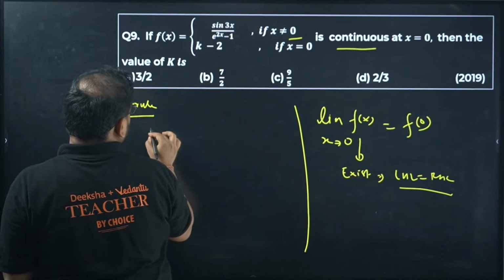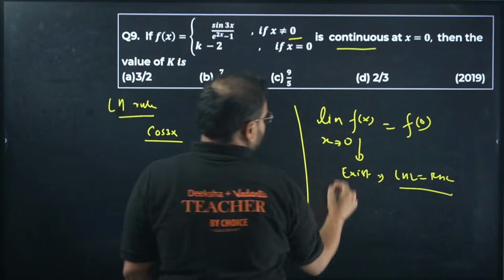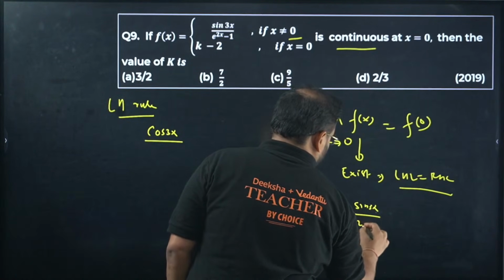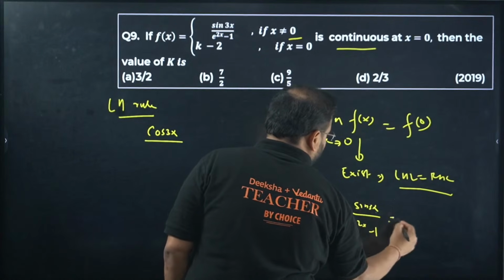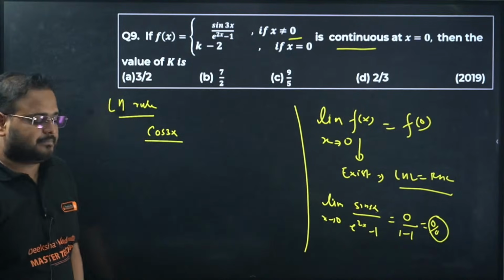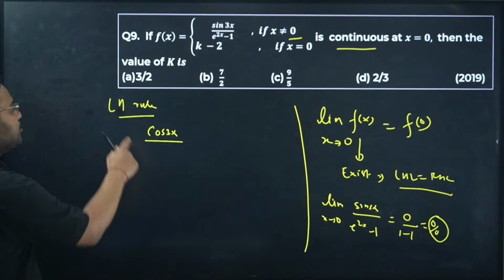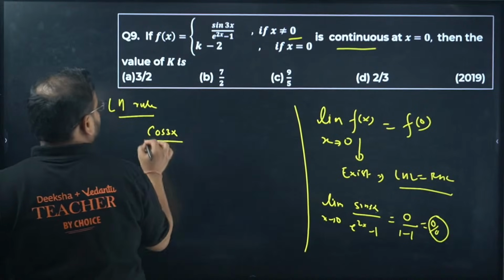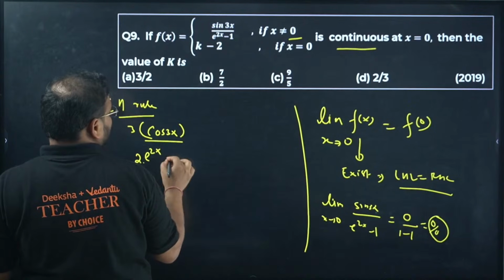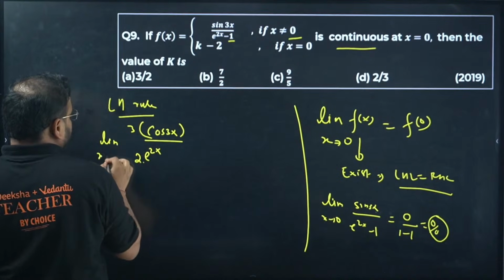Use here, sin 3x becomes cos 3x, because we are at the limit of this function. Check this out: limit of sin 3x upon e power 2x minus 1 when x tends to 0. Right now if you put in x as 0, you get 0 upon 1 minus 1, which is 0 by 0. This is an indeterminate form, and we take it out using the LH rule. Cos 3x becomes, for the numerator, into 3 will come. Differentiate the denominator and you get e power 2x into 2, and the 1 will be 0.